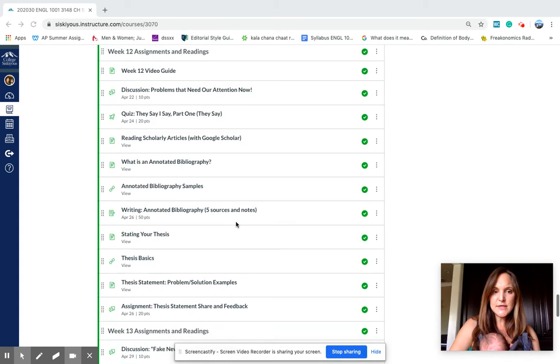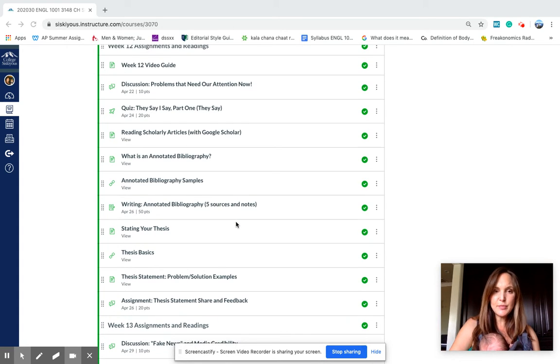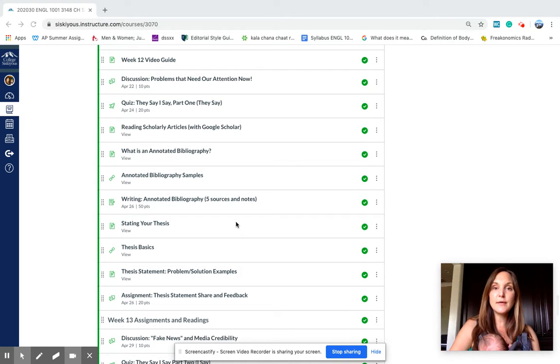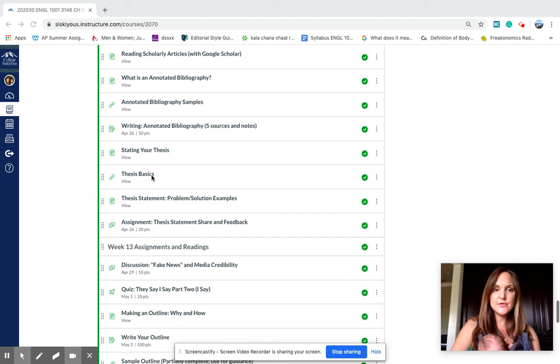Okay, so last week we did They Say, I Say Part 1. I hope you're able to find the copy of that textbook if you need it in the course resources. And you wrote your thesis and completed your annotated bibliography. So you do need to go through all the steps. If for whatever reason you missed the bibliography or thesis, do that before you write your rough draft.